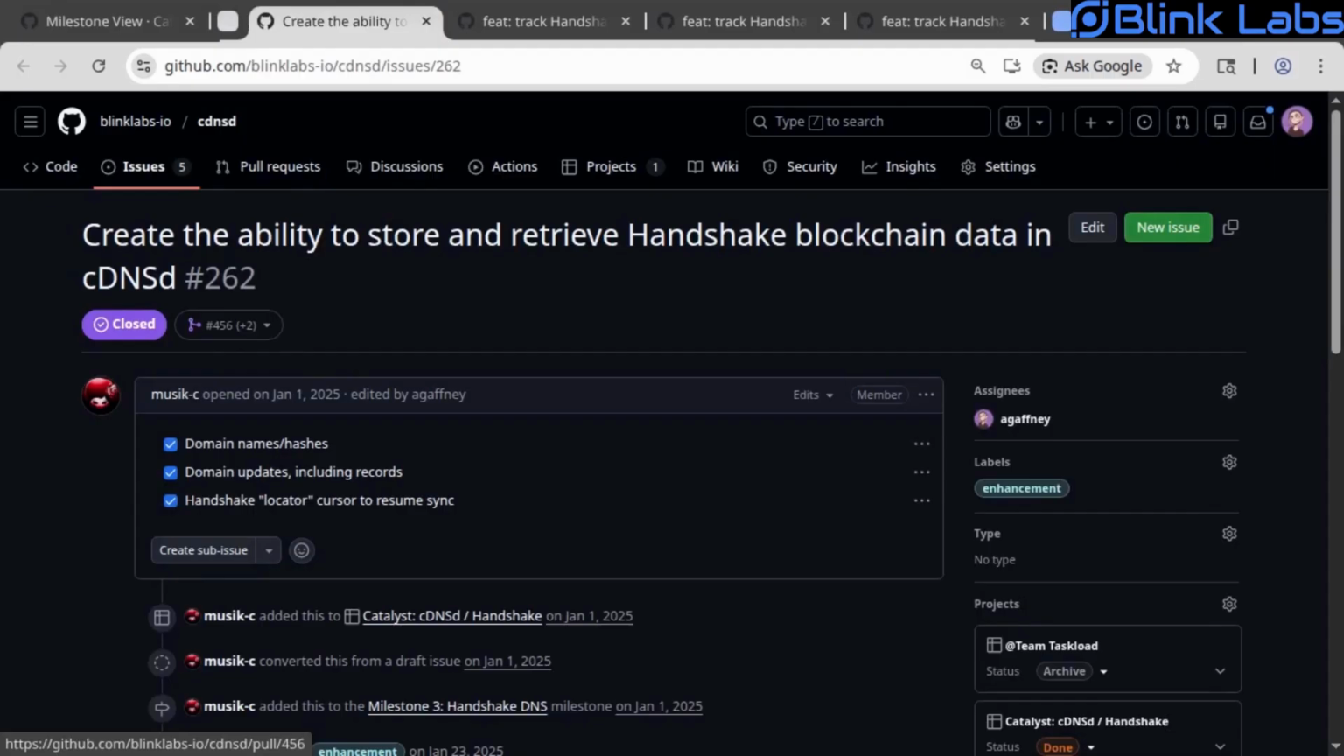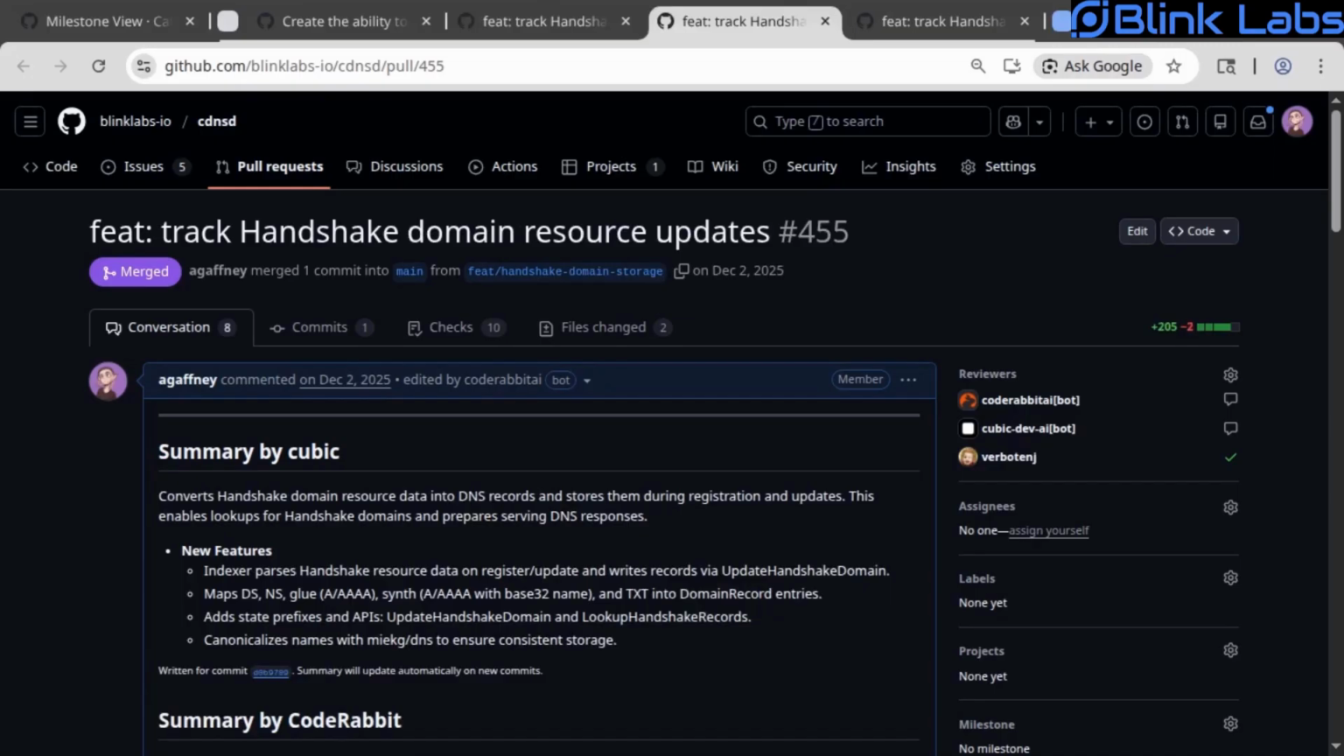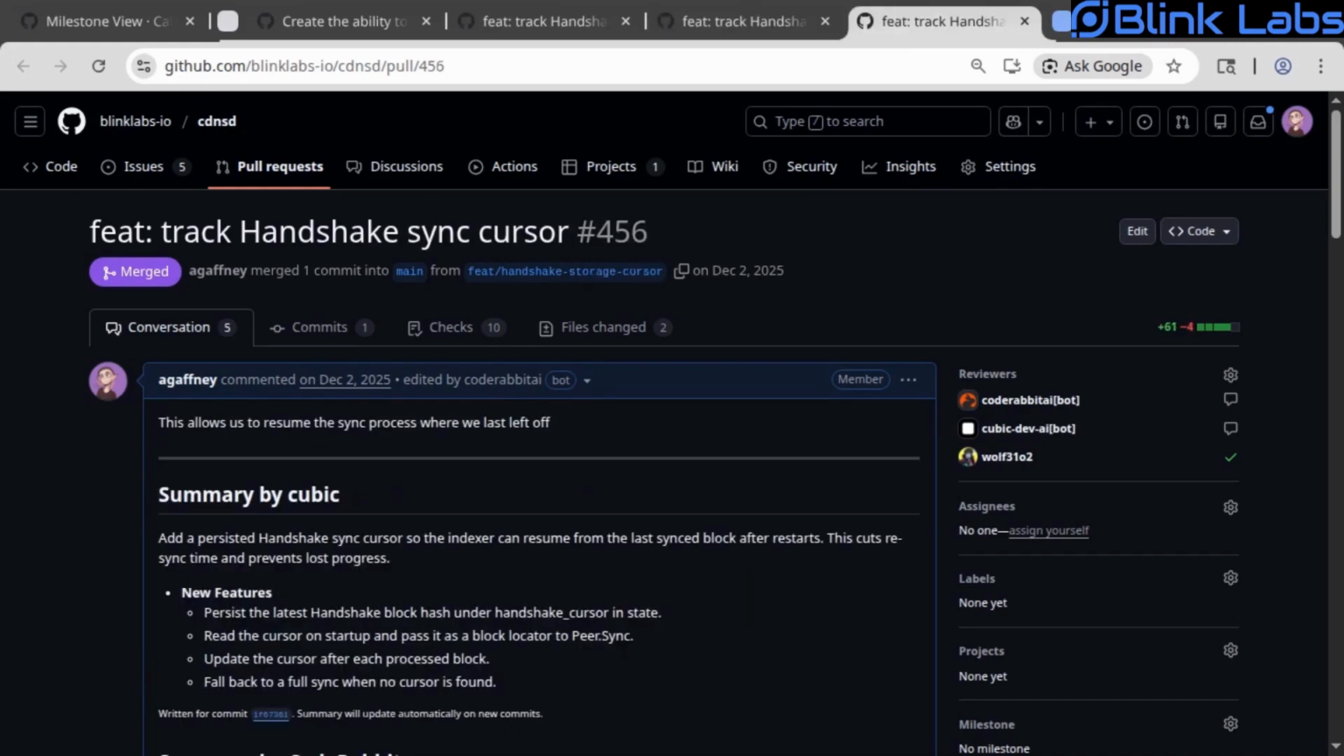Creating the ability to store and retrieve Handshake blockchain data in cDNSd involved modifying our existing database layer for Handshake support, including things like tracking Handshake domain name hashes so that we know which domain later updates are for, tracking Handshake domain resource data updates for updated DNS records, and tracking Handshake blockchain cursor to resume synchronization after a restart.